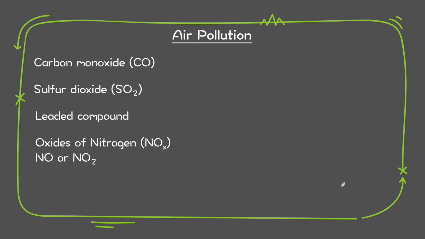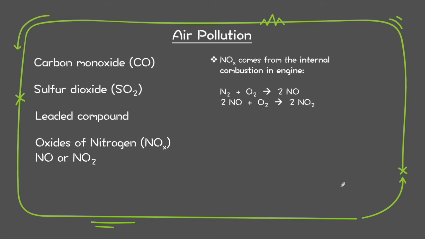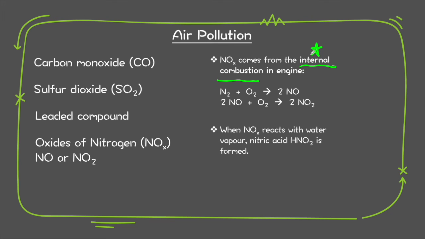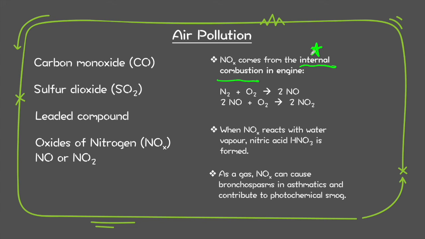Alright, let's come to NOx again. Remember, the NOx does not come from any fuel, but it comes from the car engine, because when the engine is on, it is very high temperature inside, and again, nitrogen gas and oxygen gas in the atmosphere will react, and it's the same thing. It will give you NO or NO2. When this NOx is released into the atmosphere, it will react with the water vapor, and you will get nitric acid, HNO3. Same as sulfuric acid, HNO3, the nitric acid, can also cause acid rain, and at the same time, it contributes to photochemical smog.